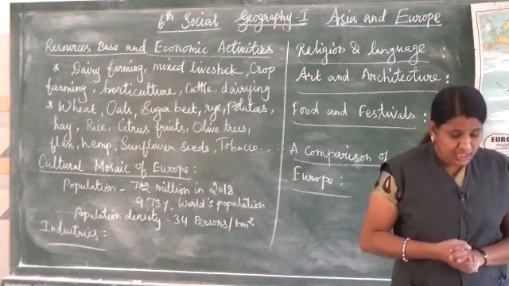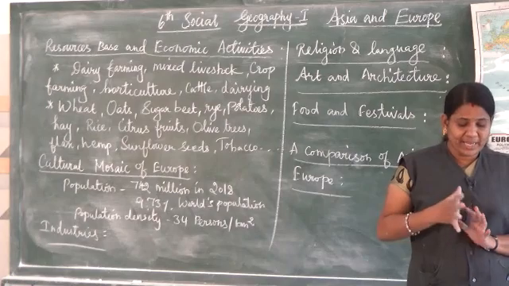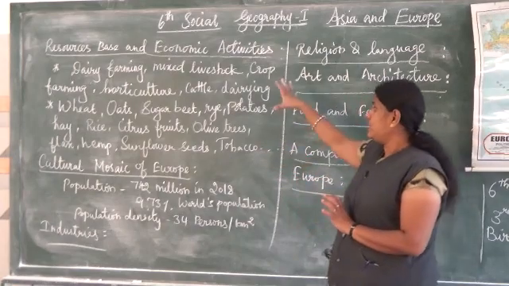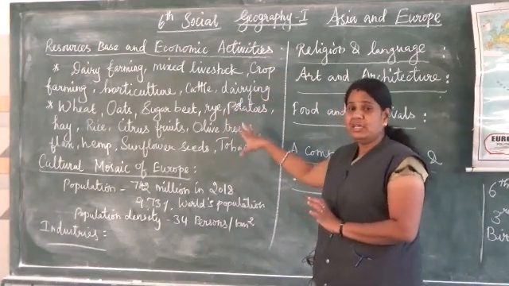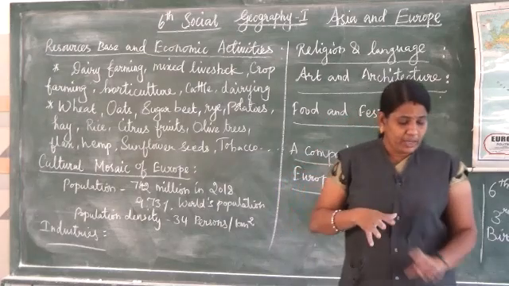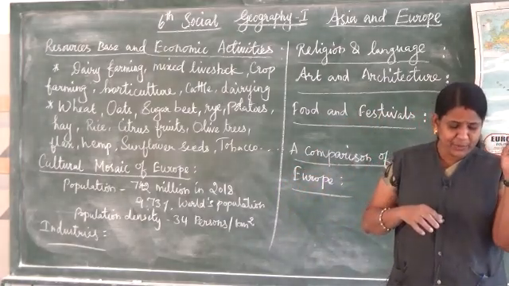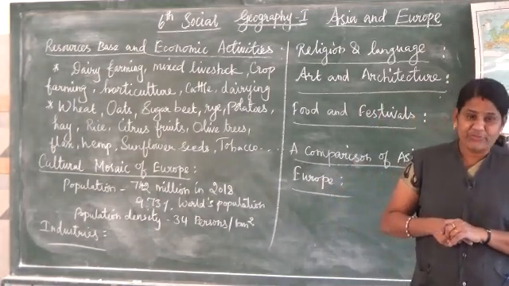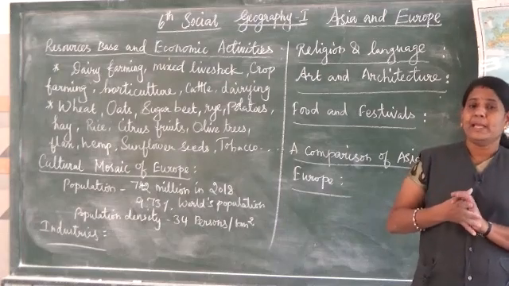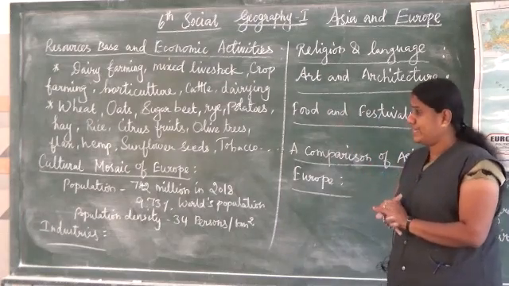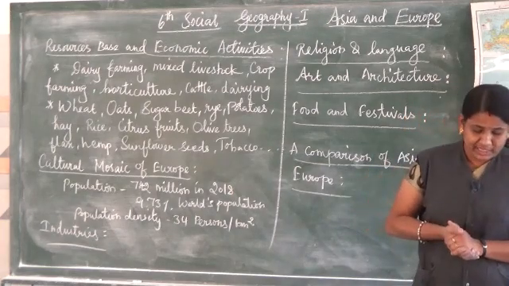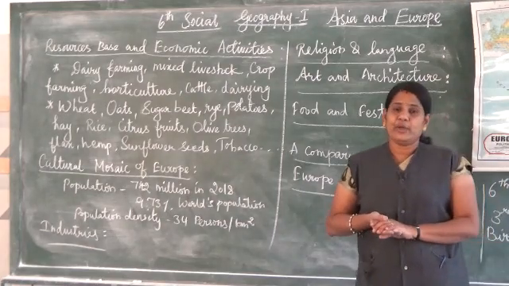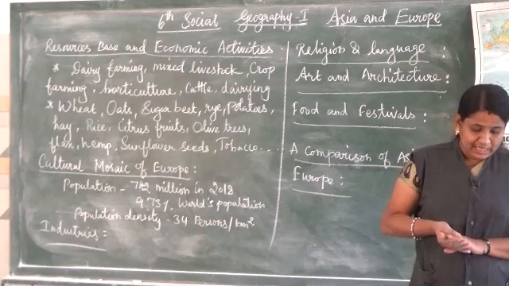European Russia, Sweden and Finland are the major producers of softwood and hardwood. So not only these crops, they produce softwood and hardwood in these countries. The next, fishing. Fishing is one of the important economic activities in Europe. Fishing is a large industry in Norway, Iceland, Russia, Denmark, the United Kingdom and the Netherlands.